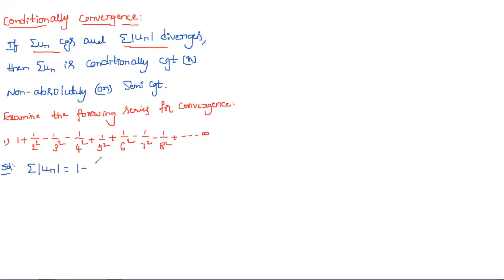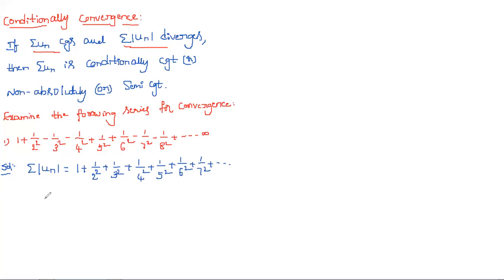If you apply modulus, all the negative terms also change to positive terms: 1 by 3 square plus 1 by 4 square plus 1 by 5 square plus 1 by 6 square plus 1 by 7 square plus and so on. Now the series is converted into a positive series.